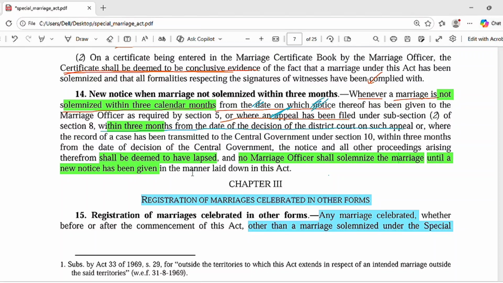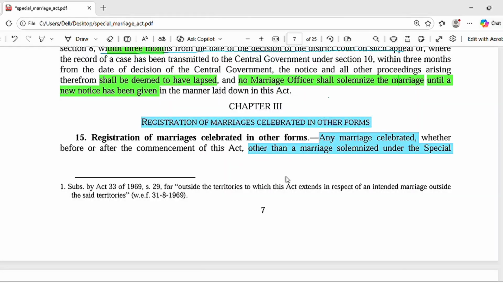Okay. Now we move on to chapter 3, which is talking about registration of marriages celebrated in other forms. The other forms are the forms which are not talked about in chapter 2.